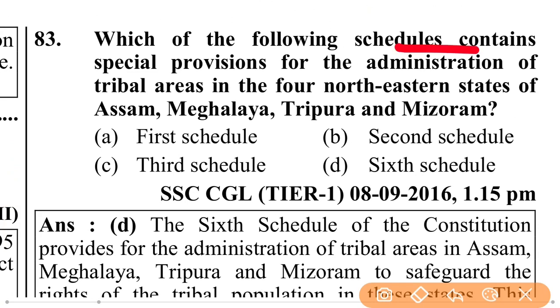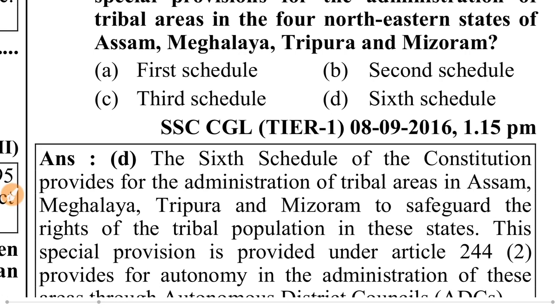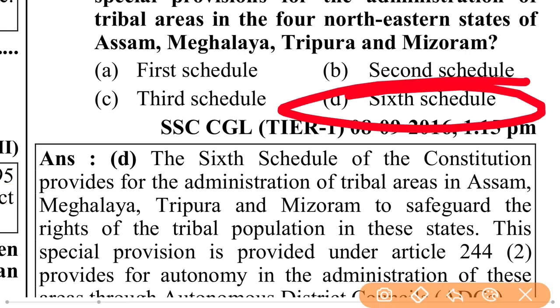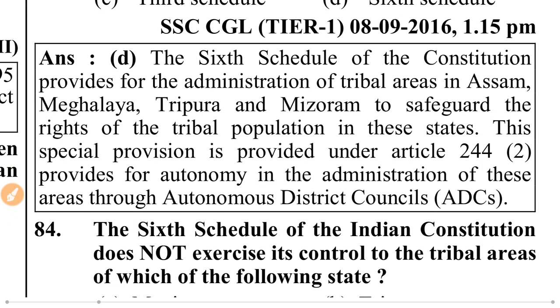Which schedule contains special provision for the administration of tribal areas in the four northeastern states of Assam, Meghalaya, Tripura and Mizoram? That is the Sixth Schedule.